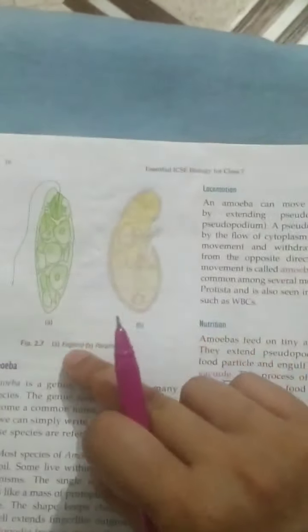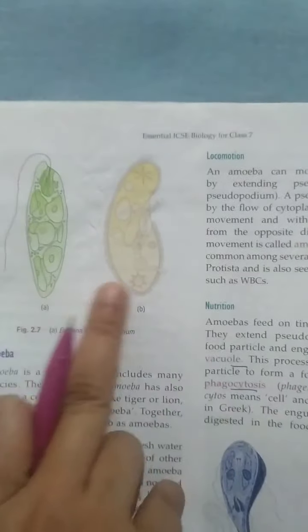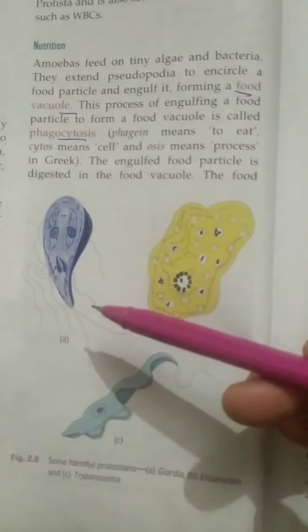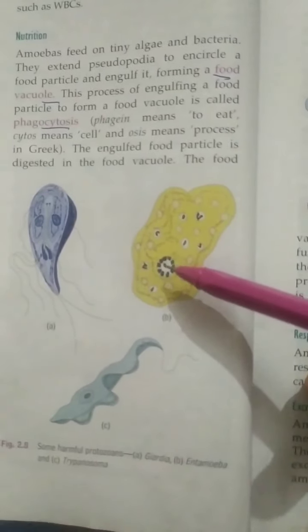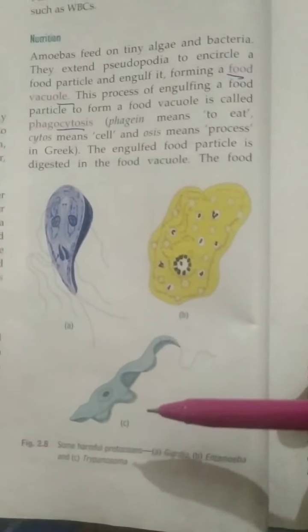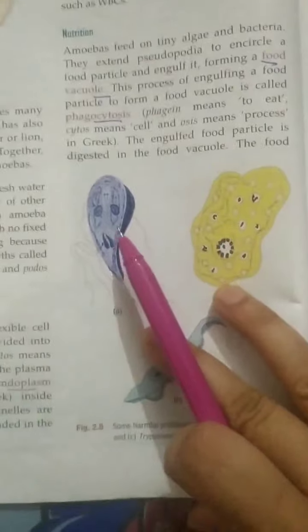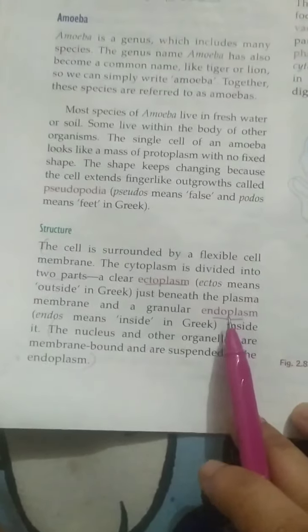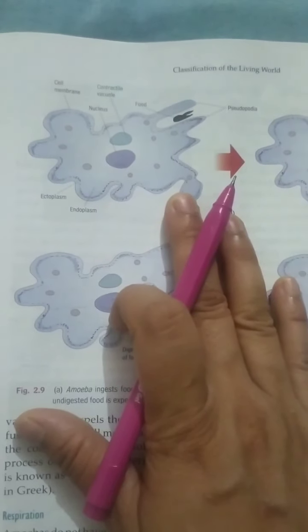So here you can see this is the diagram of euglena and paramecium. The first figure is of Giardia, second one is the Entamoeba and third one is the Trypanosoma. These are the parasites. So structure we have already described. They have ectoplasm and endoplasm. Then locomotion, they have the pseudopodia. For example, I am going to describe this diagram. This is the structure of amoeba. This is an amoeba. Amoeba is a unicellular organism or a single cell organism.